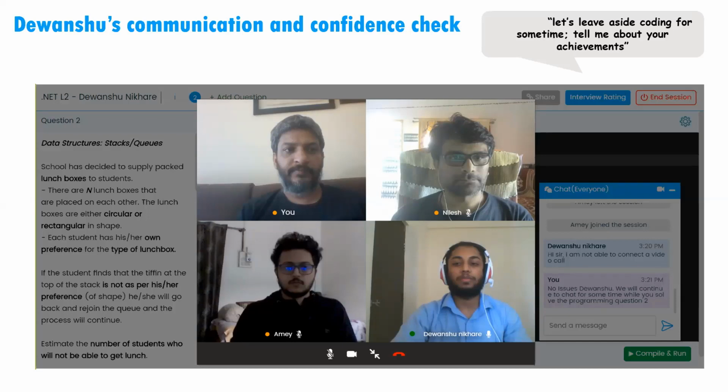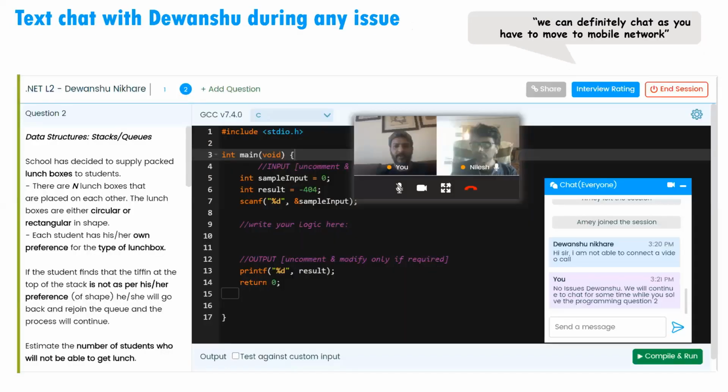And then there was a slight problem, I think, with internet connectivity. Even Amay had a problem, because Amay was not able to connect to the session due to the bandwidth. He's in Nasik. And Devanshu, being in Nagpur, also had some problems. So it was okay, we switched to the text chat. He just mentioned over here, hi sir, I'm not able to connect to a video call. So we said that it's okay. We had done most of the video interview and most of the coding interview, so the rest of the things we talked about on the text chat.